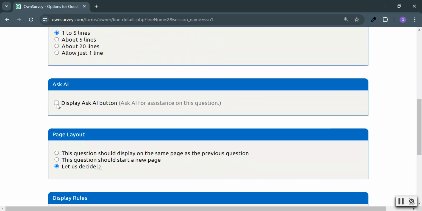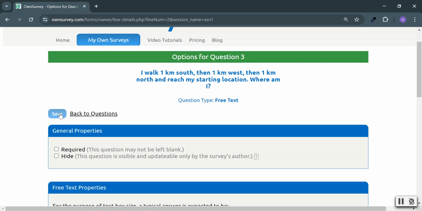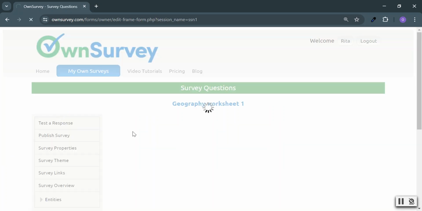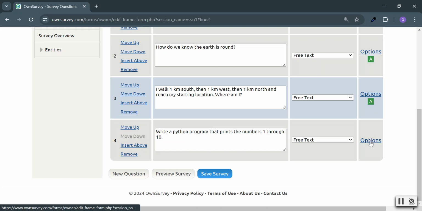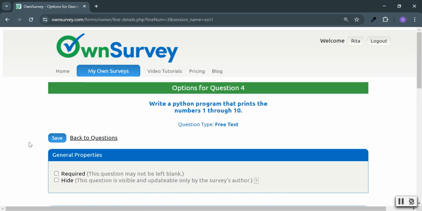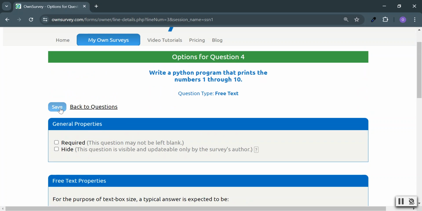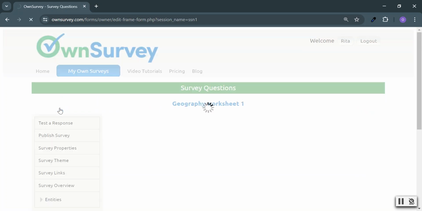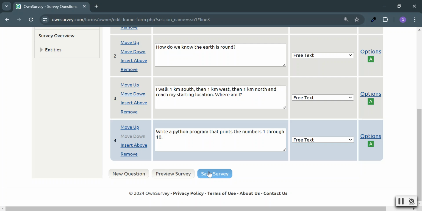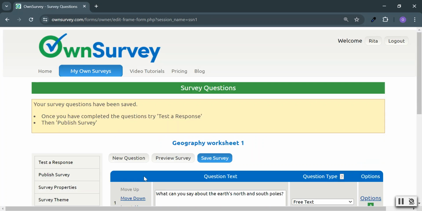Ask AI. And Ask AI. And let's save our survey. And that's it. That's all there is to it.